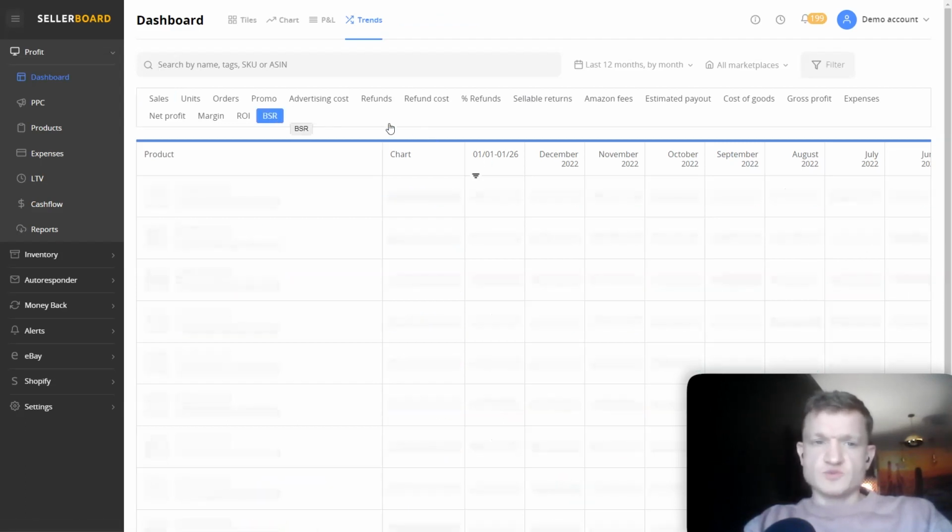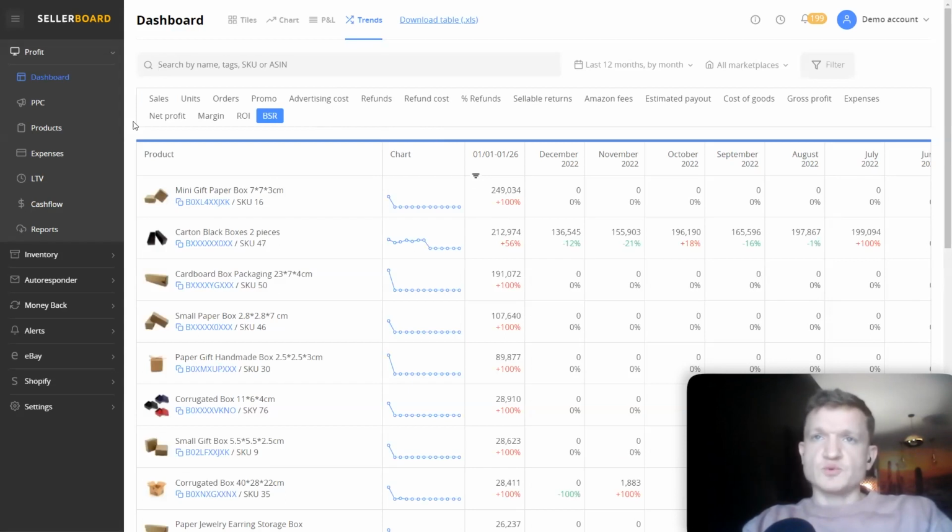For example, let's choose BSR to see how you are doing in terms of market share. Then we have the tools that will help you automate your business besides the dashboard. Basically, there are several directions that we are working with. We have PPC automation, where you can see statistics and automate your campaign. Then we have the review request automation tool that helps you get more reviews. As you probably know, you need those to get sales in general, to have that social trust.